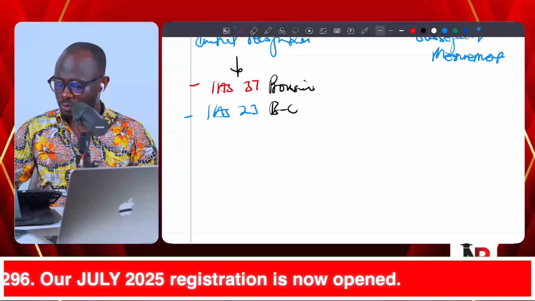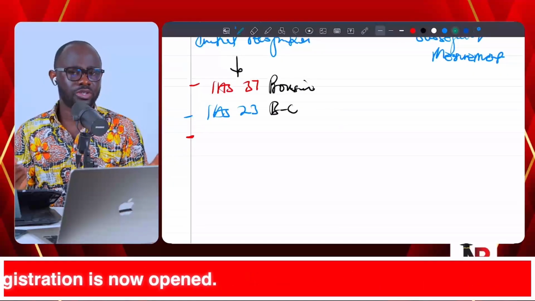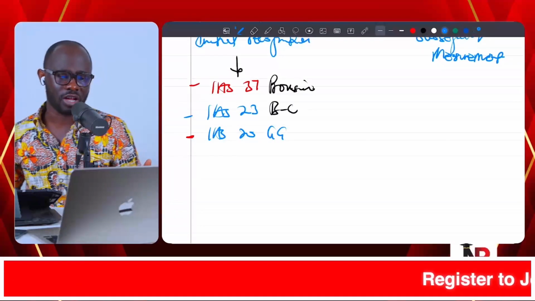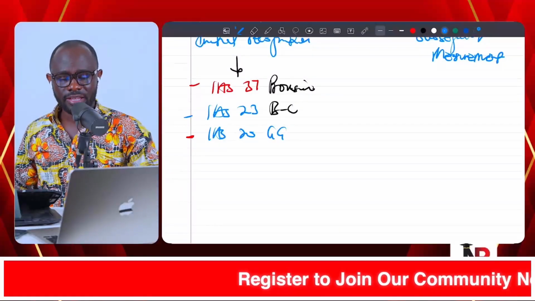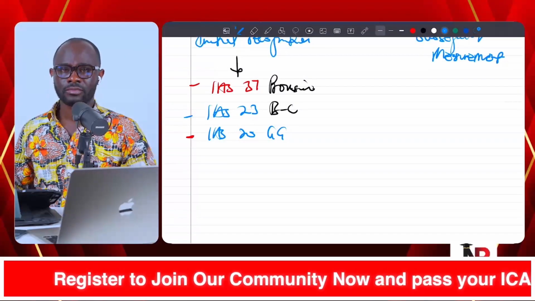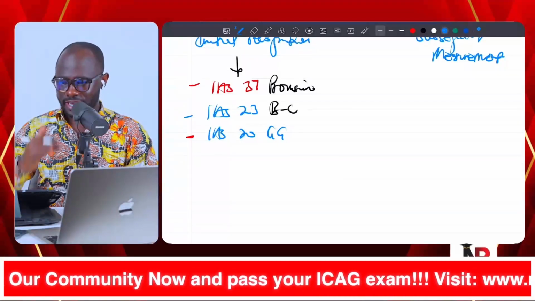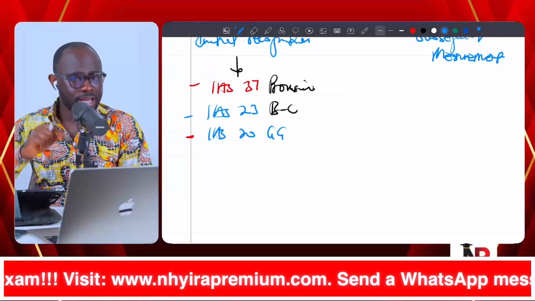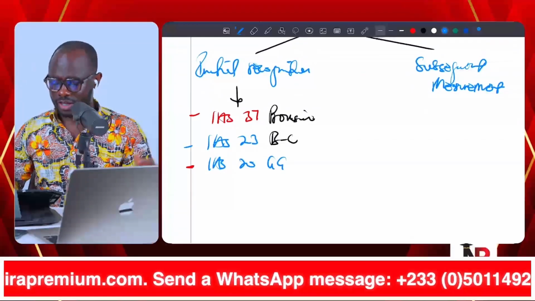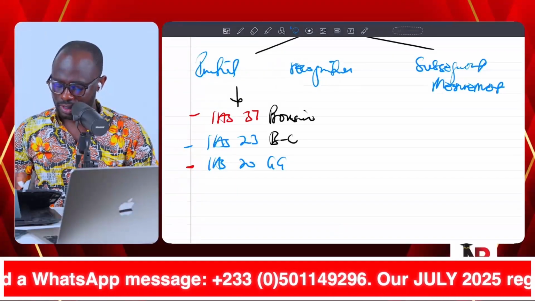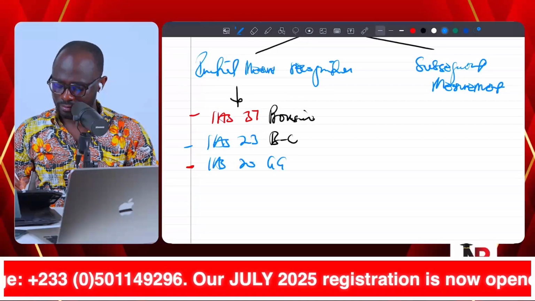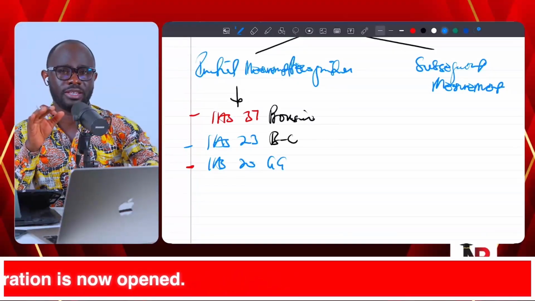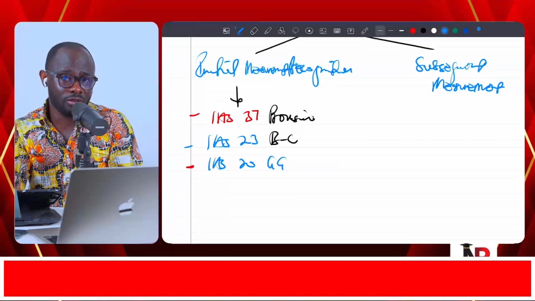Not only that, we are also going to be having issues in respect of IAS 20, accounting for government grants and disclosure of government assistance. Why? Because when an entity receives a government grant, there are two ways it could be accounted for, either the deferred income approach or the deduction from asset approach. If we are going to be doing that approach, then the initial measurement and recognition of the asset will be different. And so IAS 20 could come to town, and you have got to be mindful of that.